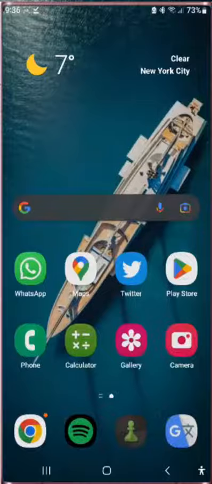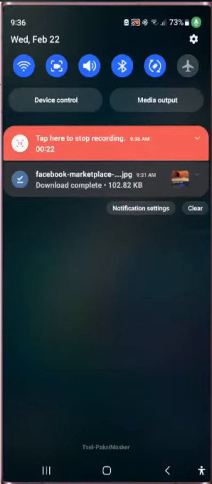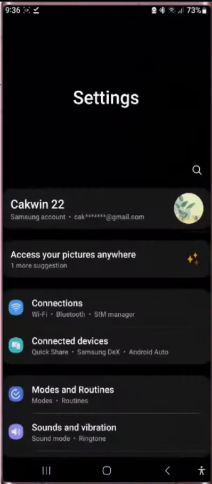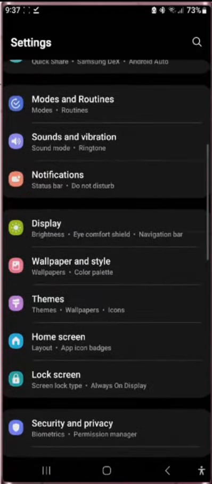swipe down the top of the screen and then tap setting icon. Scroll down the screen to find home screen. Tap home screen.